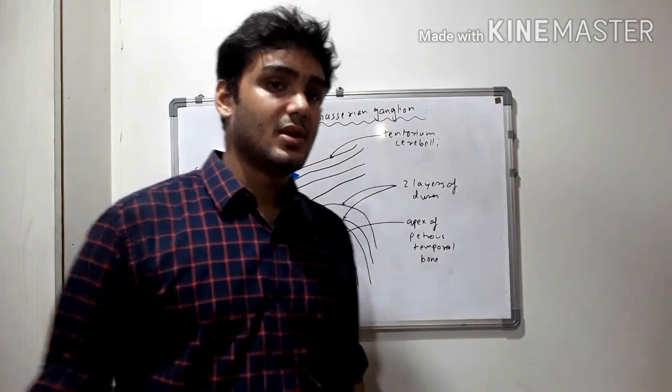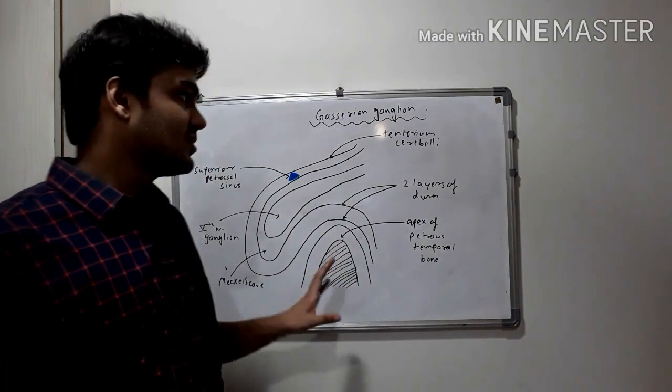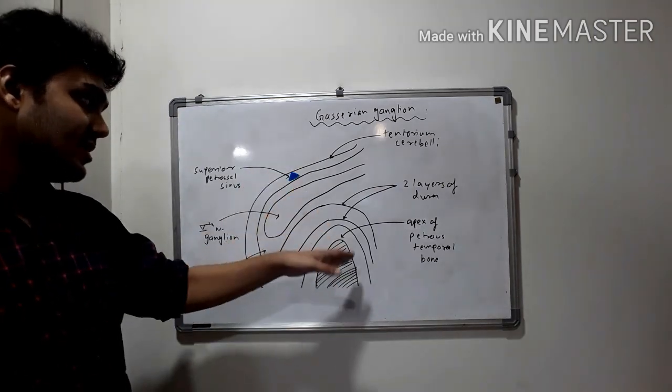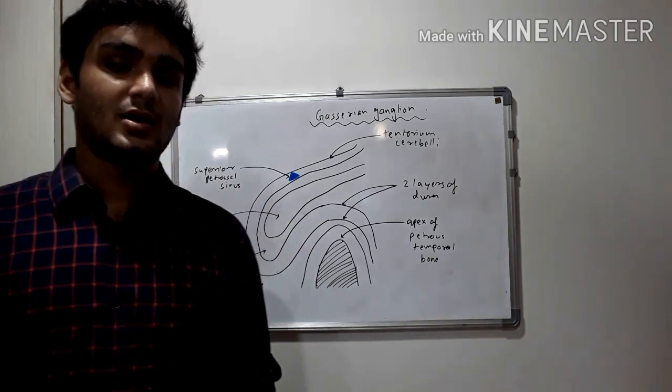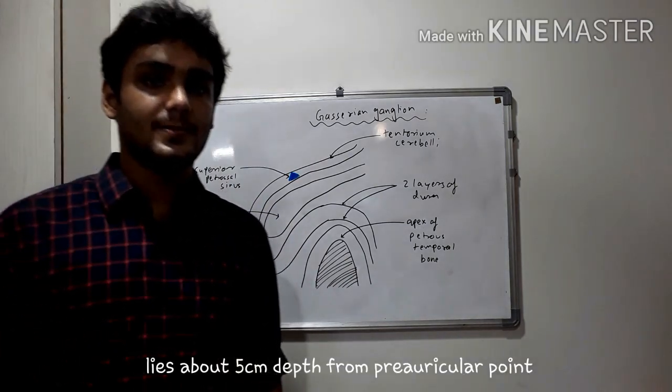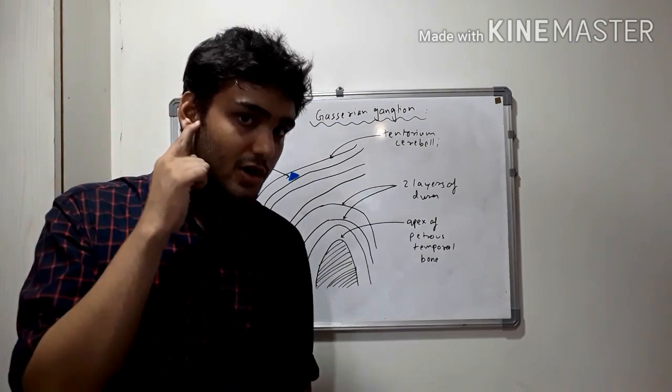Now, in other words, you may say that the apex of the petrous temporal bone comes under the inferior relations of the trigeminal ganglion, as it lies below it, as you can see in the diagram. And another fact to remember is that the trigeminal ganglion lies at about 5 cm depth from the preauricular point.